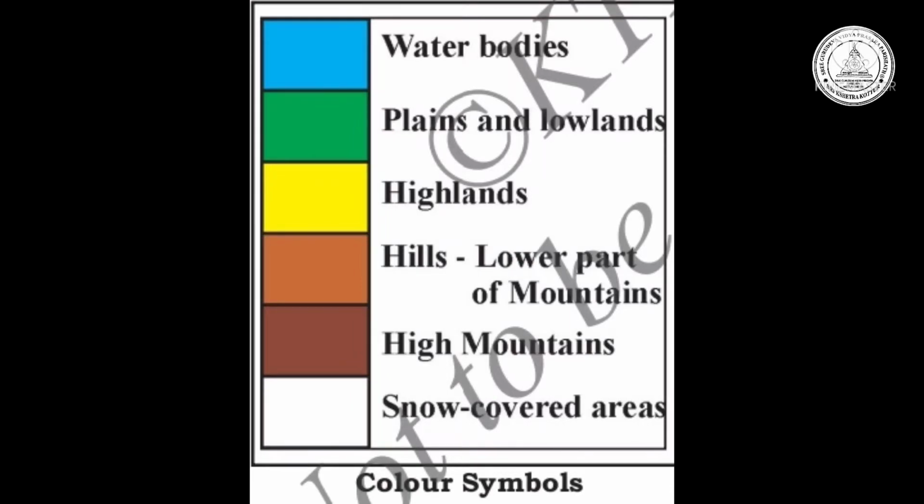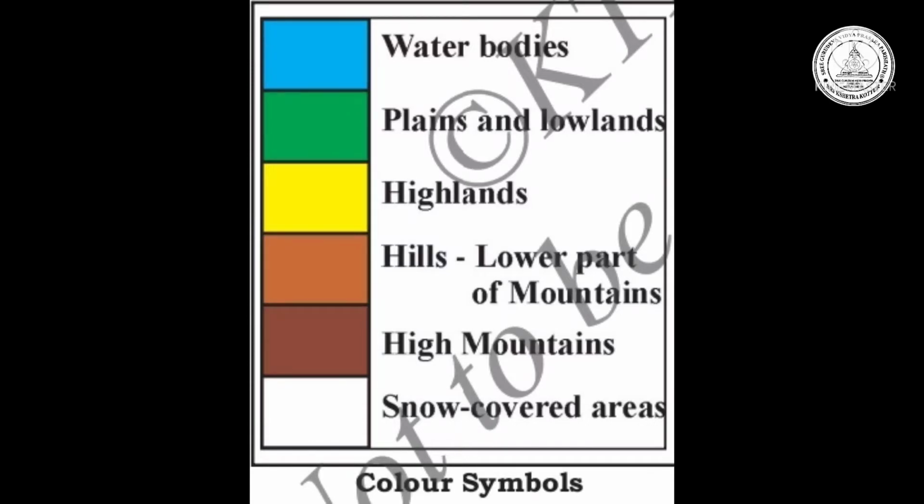Dear students, when you look at a physical map, you can see different colors. These colors represent different physical features. The blue color indicates the oceans, seas, lakes and also rivers, so completely it indicates the water bodies.